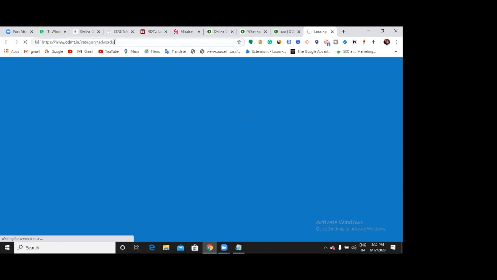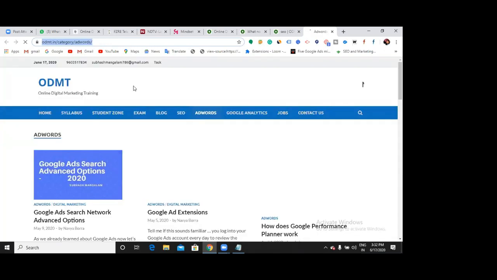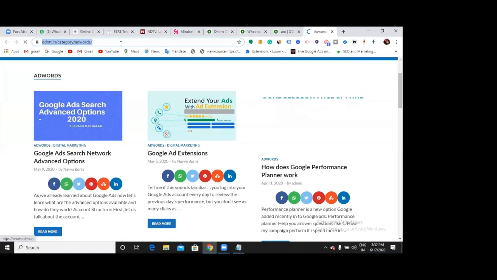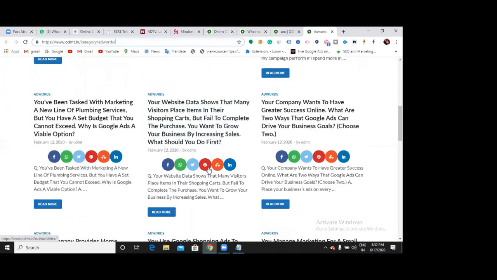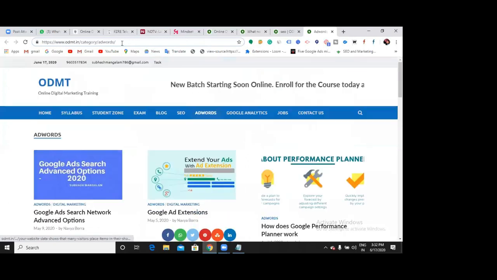So you can make your website static as well as dynamic, with the two options. Now, if I click this AdWords folder, what can you see again? Posts. These are posts again. I have made all those posts under the Google Ads category so that when someone clicks, they will find the complete information regarding Google Ads. So it is always better to have pages and categories if you are running a serious business. Now let me create one post and one category and show you how we can categorize.